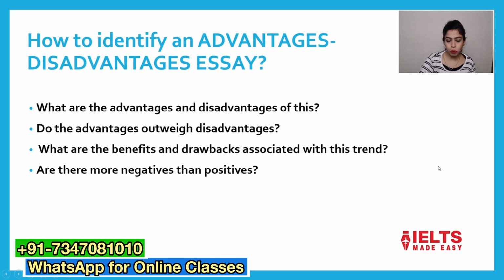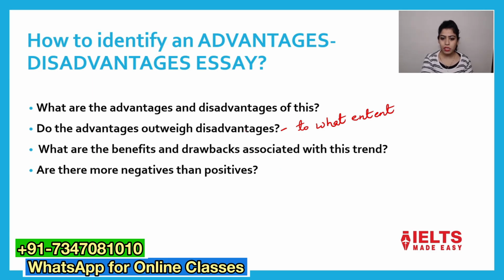So guys, if you look at the second and fourth question, these two questions are quite similar to 'to what extent', and in these two question types we can make more than 4 paragraphs. I would advise you to make 5 body paragraphs.